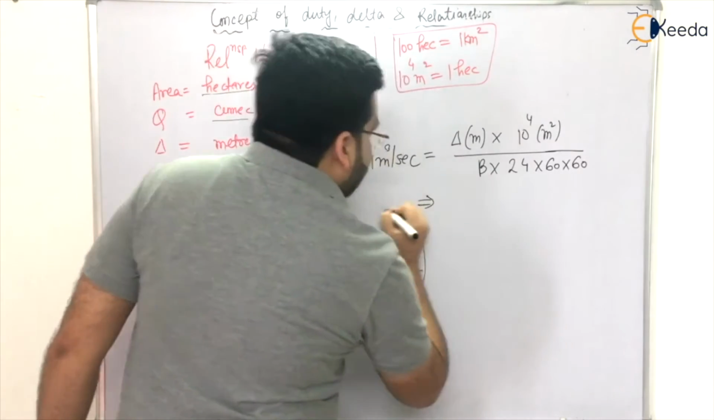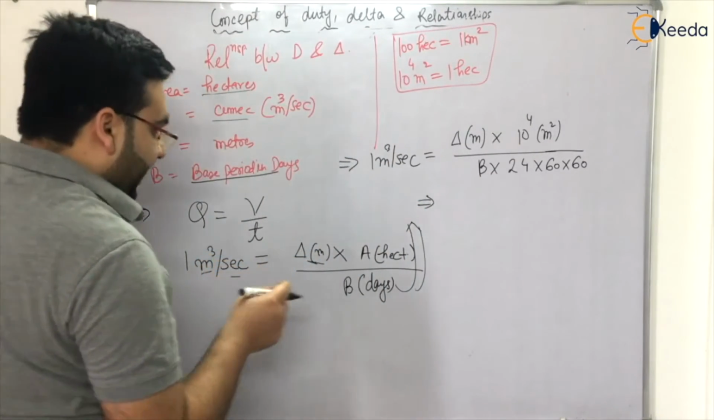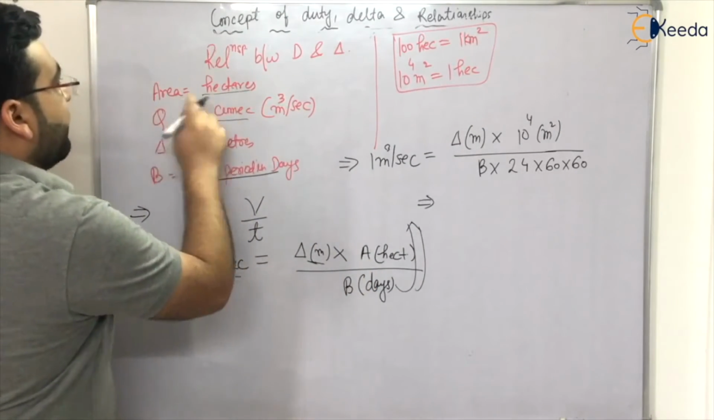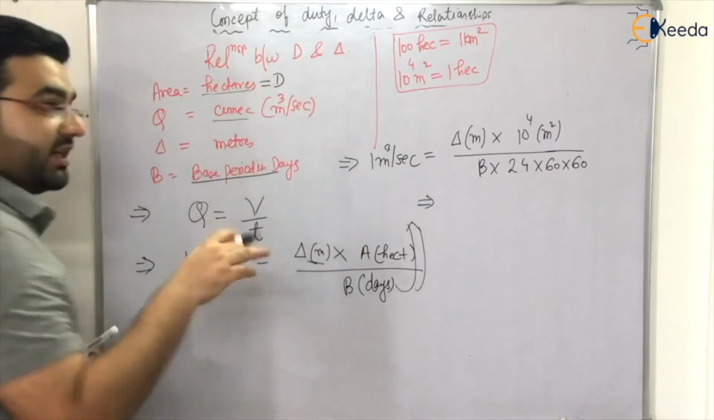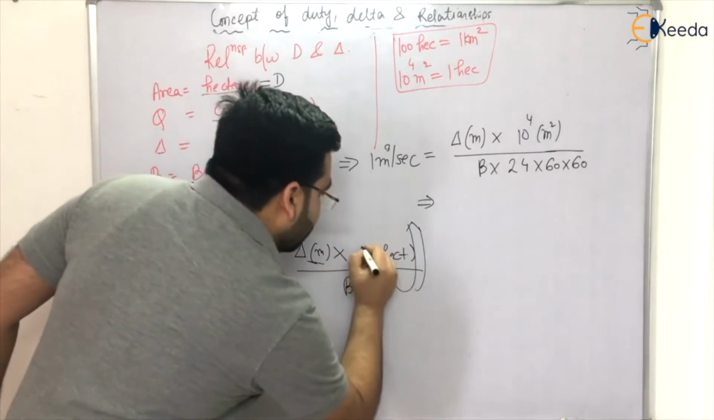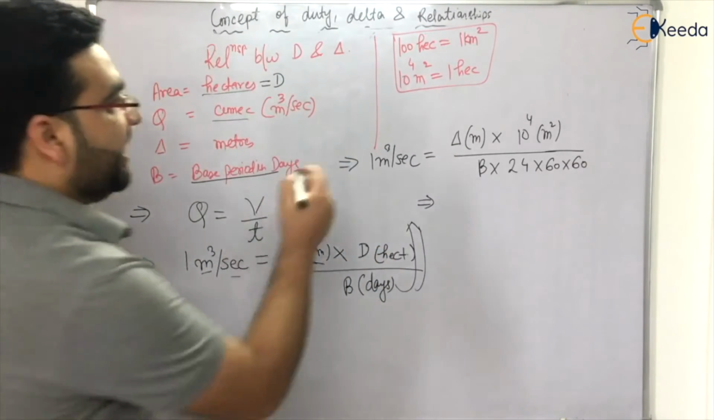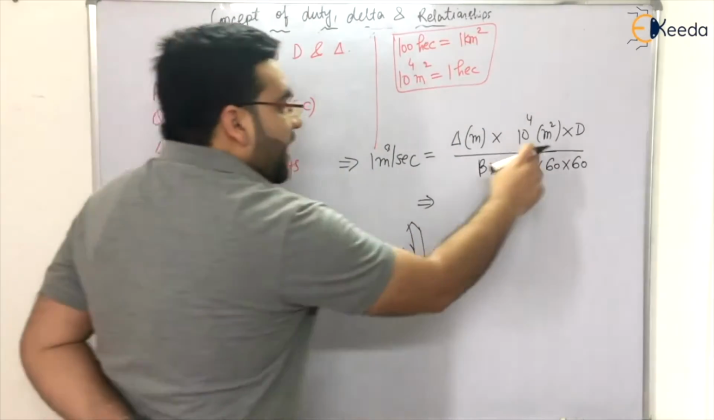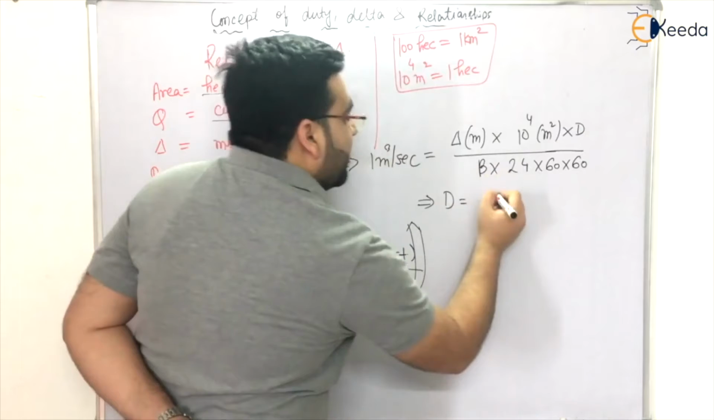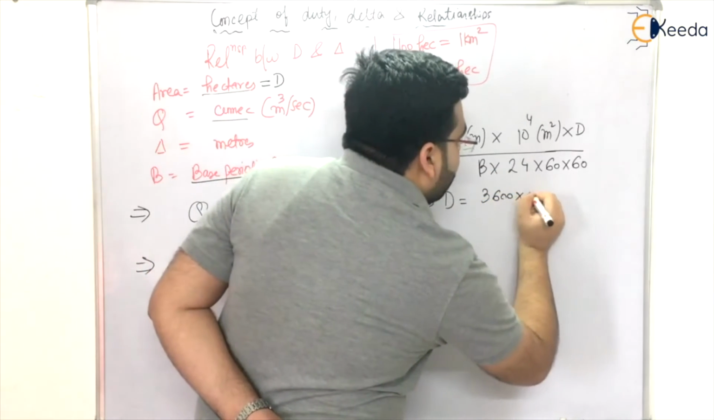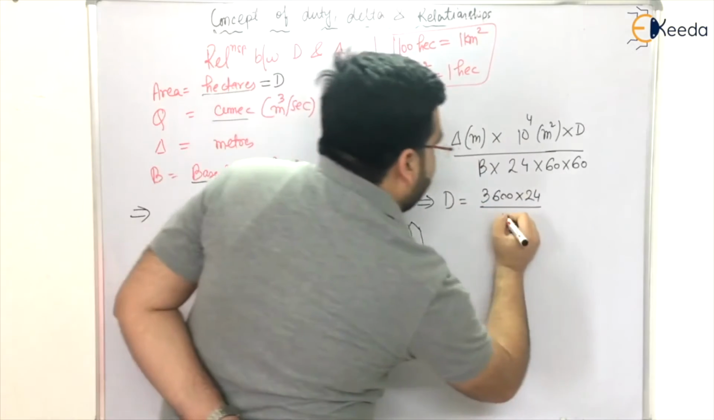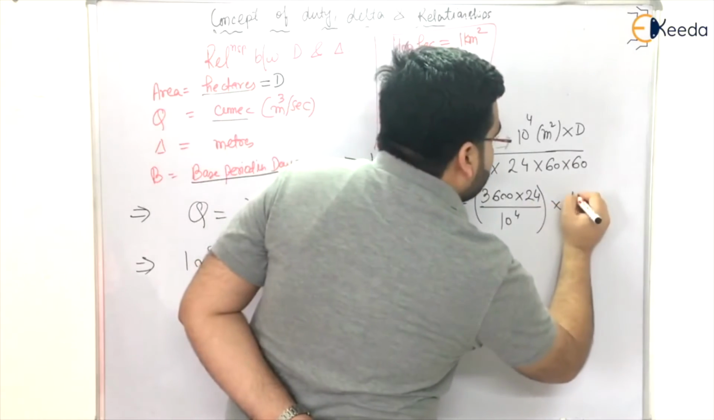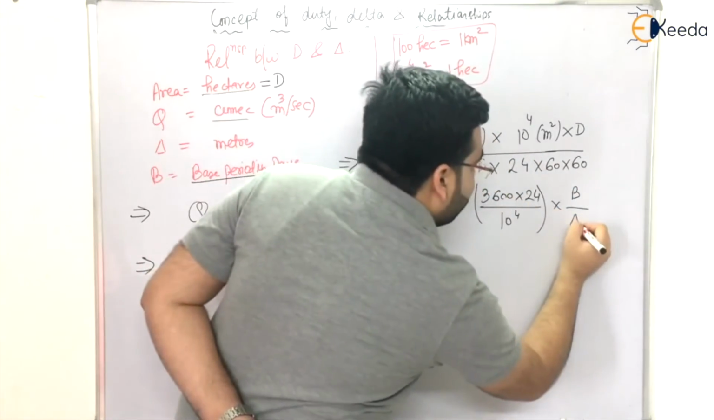Now if we want to calculate the duty, so this is the duty, right? Duty D is the area in hectares, that is equal to D hectares. Duty is the area, okay? So D hectares, let me write it here. If you solve it, D will come out to be 3600 into 24 divided by 10 raised to the power 4. So B comes to the numerator and delta comes to the denominator, right?